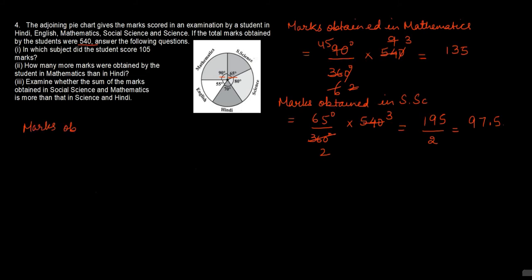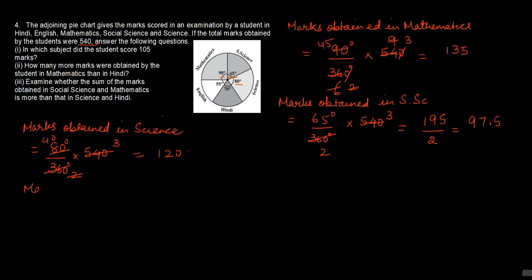Now we'll find out marks obtained in science. Marks obtained in science is equal to central angle is 80 degree. Therefore 80 degree upon 360 degree multiplied by 540 marks. On reducing we'll get 2 here and here we'll get 3. And 3 40s will give you 120 marks.